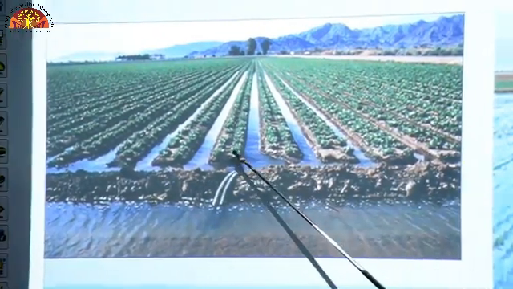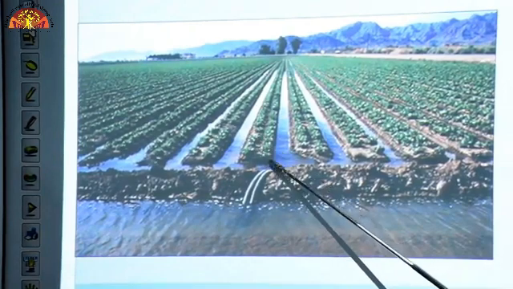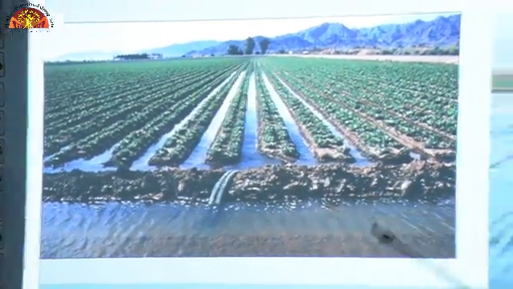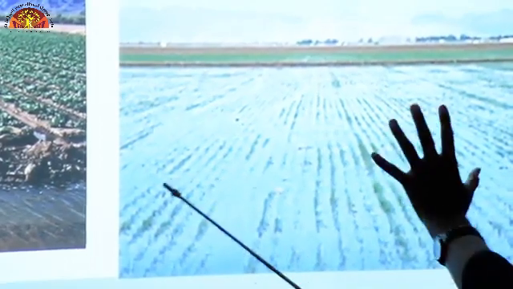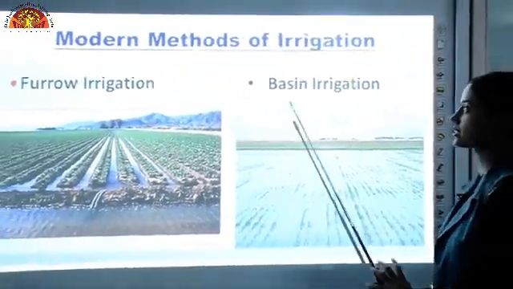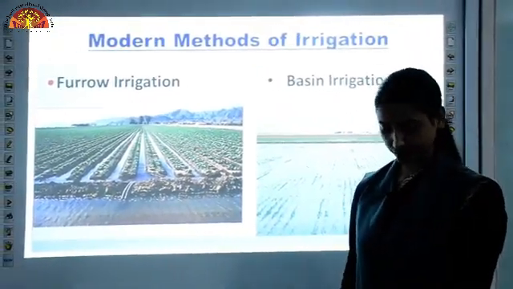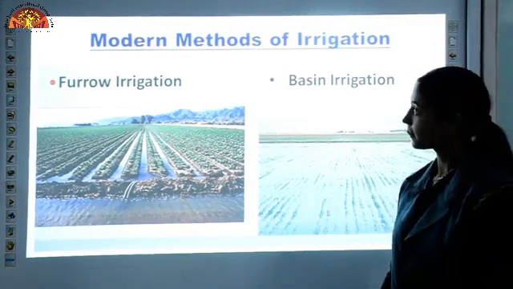You can see this upraised part, this is ridge on which we grow our plants, and these are furrows in which water is supplied. The next is basin irrigation. We create a basin here, means crops are immersed in the water, standing water. An example where you can see basin irrigation is paddy. In growing paddy we use this type of irrigation, basin irrigation.